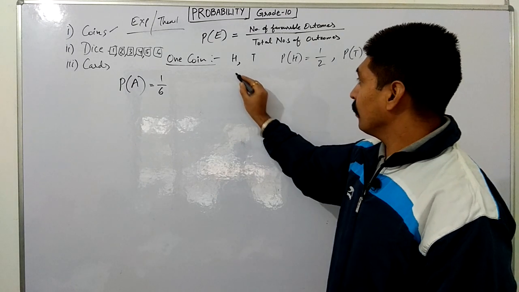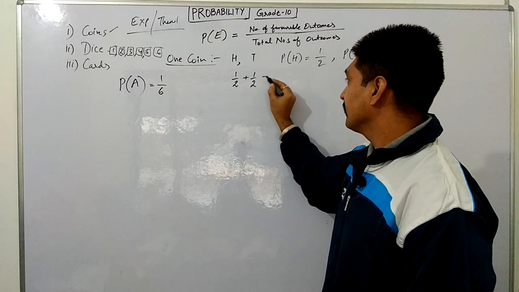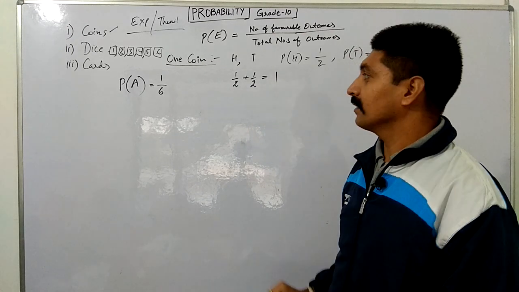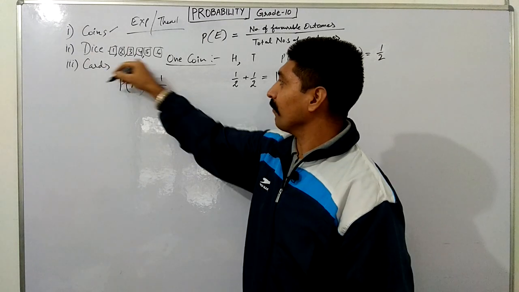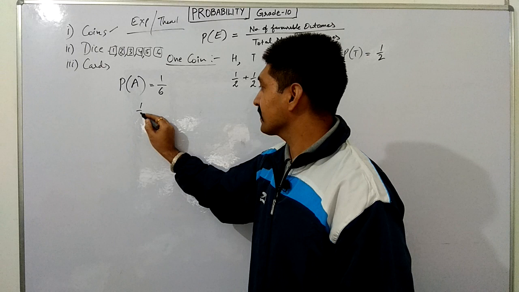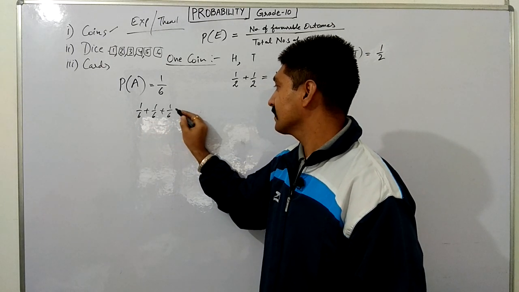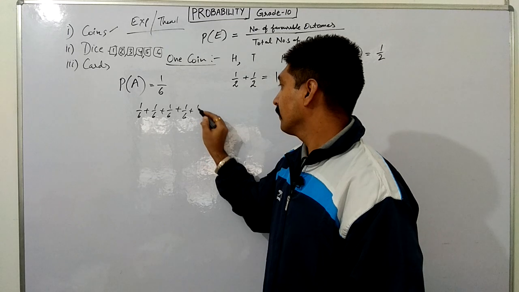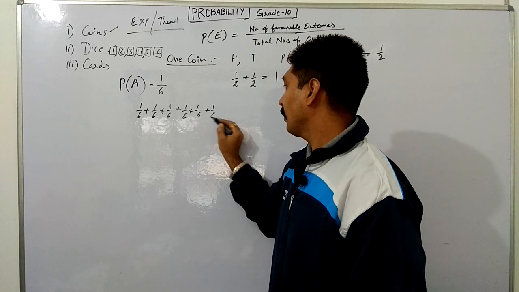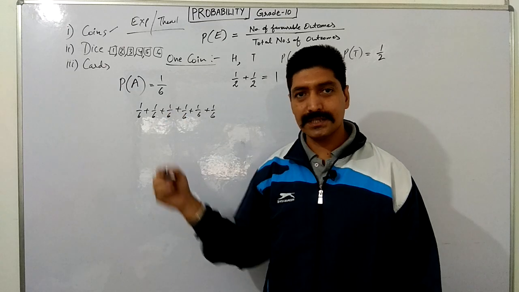Check here. We know the probability of head is always half plus half, which is 1. Same here, the probability of all these elementary events is 1 by 6 plus 1 by 6 plus 1 by 6. So here, how many? The probability of 1 is 1 by 6, of 2 is 1 by 6, and so on.